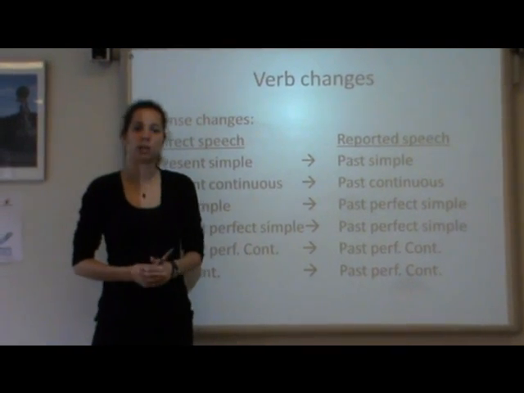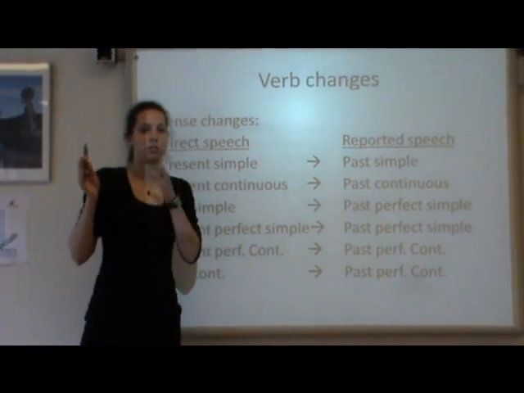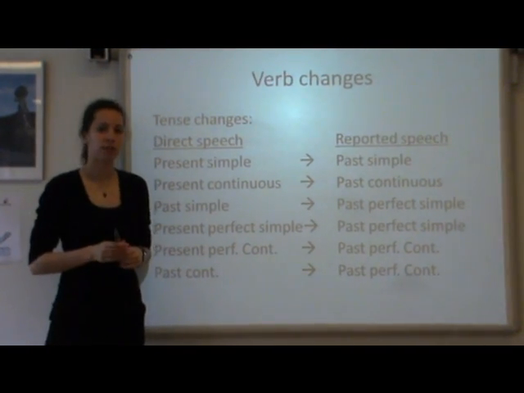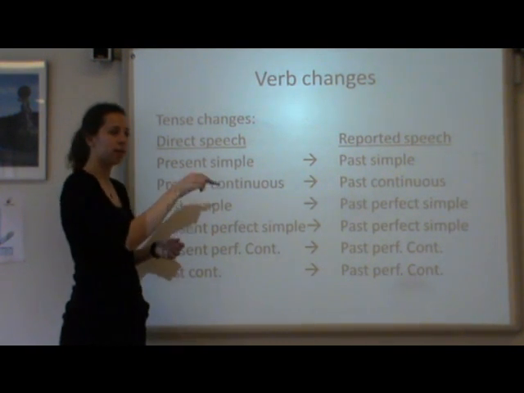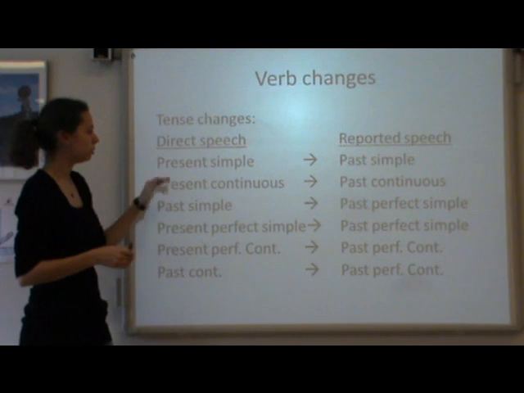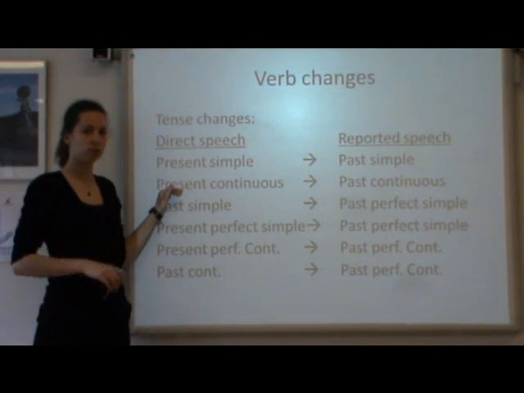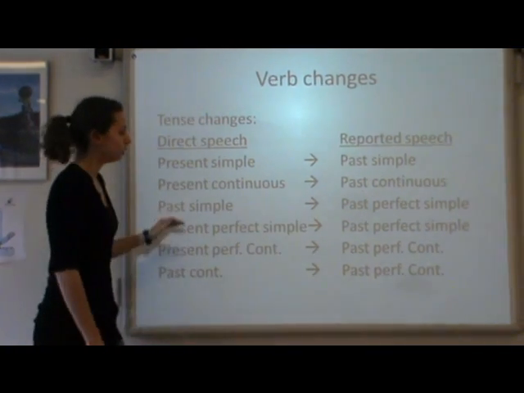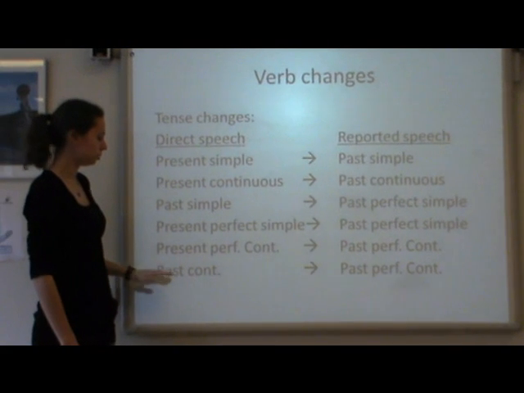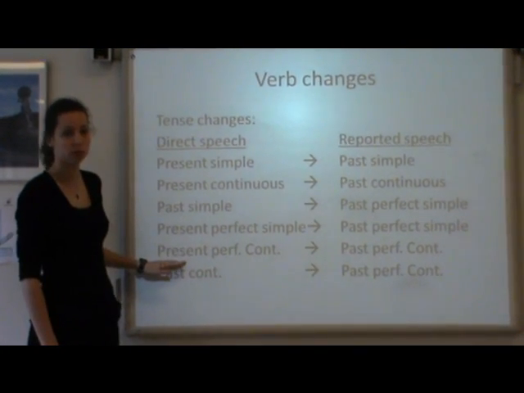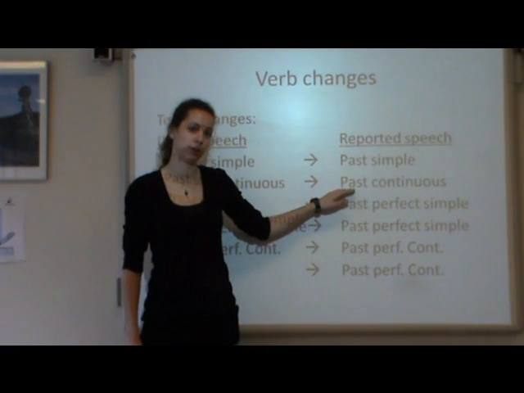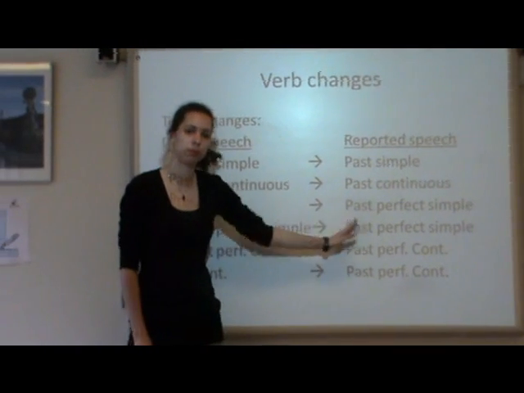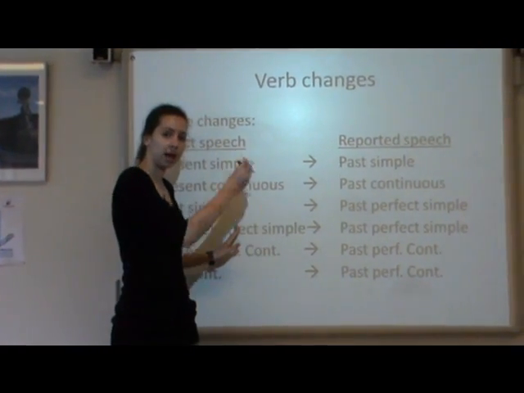There are some very important changes you have to make when you change direct speech into indirect speech. The first one has to do with verb tenses. All verb tenses tend to take a step back in time. So the present tenses, present simple and present continuous, change into the past tenses, past simple and past continuous. The past tenses we have, past simple, past continuous, present perfect simple, present perfect continuous, all change into the past perfect, simple or continuous depending on what it was. So simple stays simple and continuous stays continuous, but it takes a step back in time.